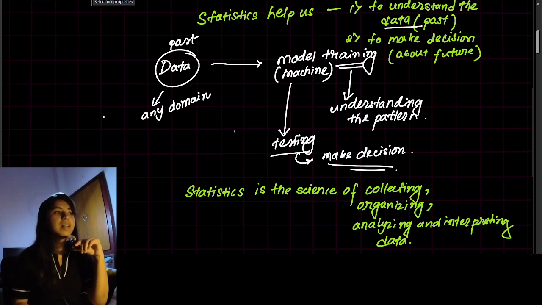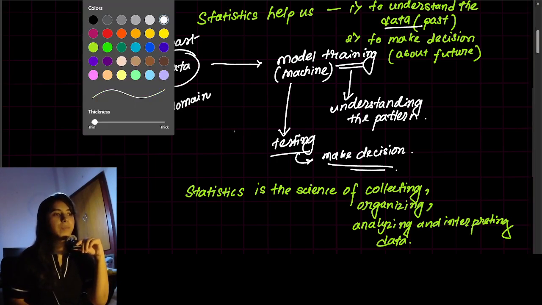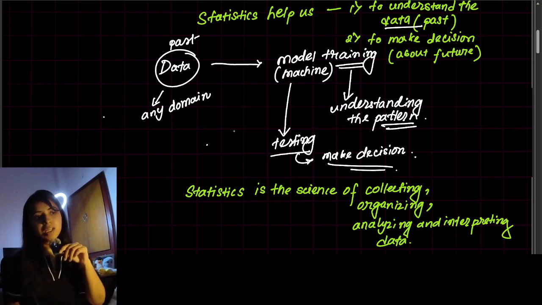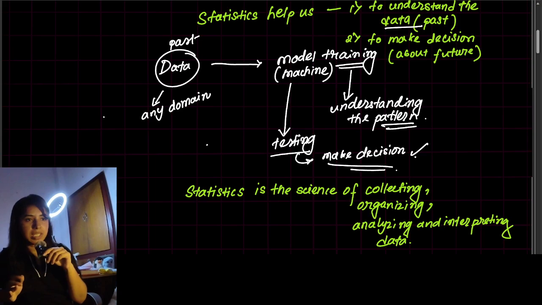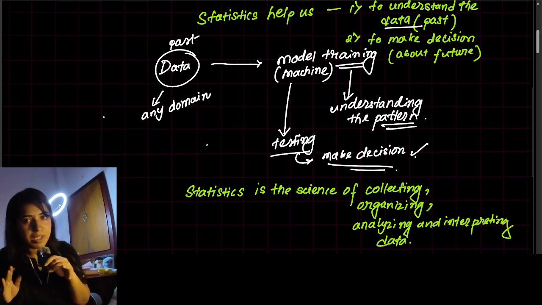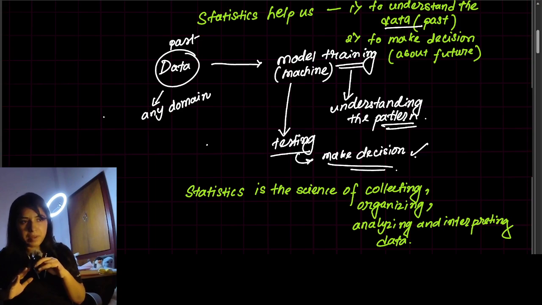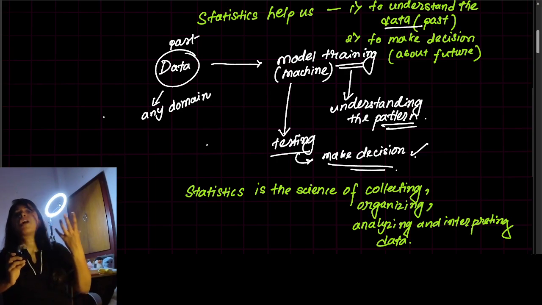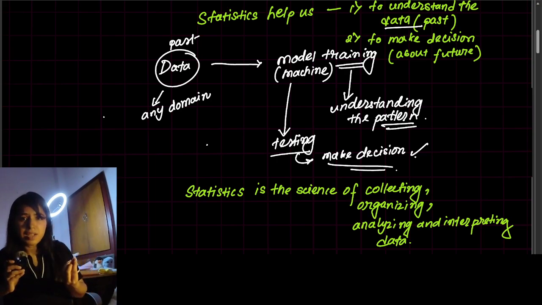Now, in two ways we are using it: for understanding the pattern and to make some decisions. Whenever we put in some logic that my machine will give some decisions about the user, how is your machine so confident to give those decisions? Will it be 100% correct, 100% sure?